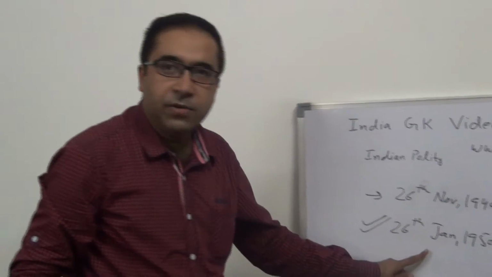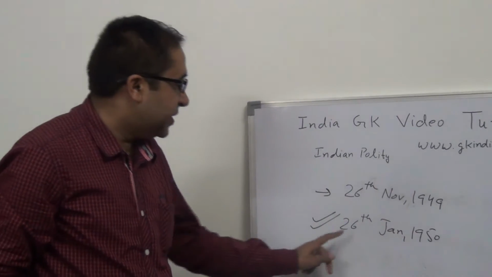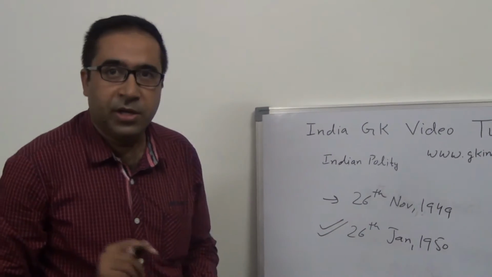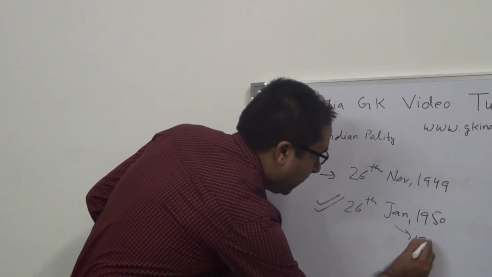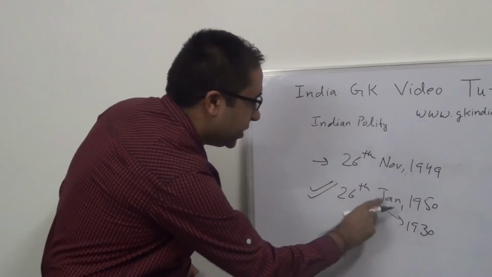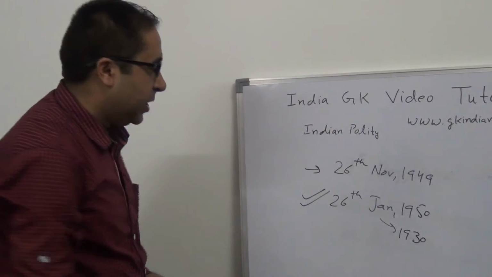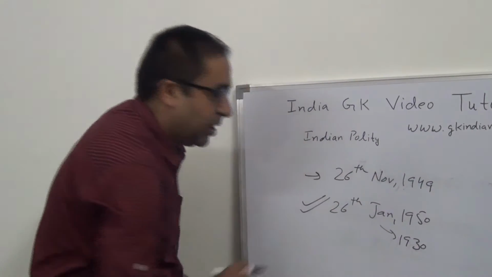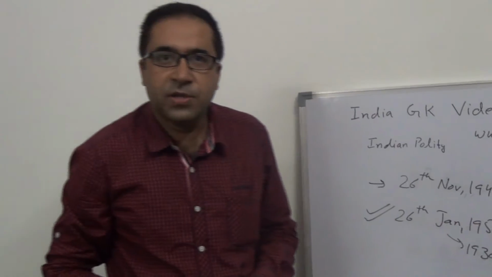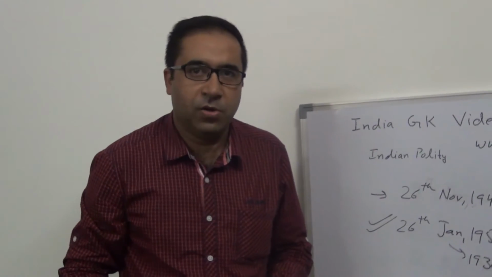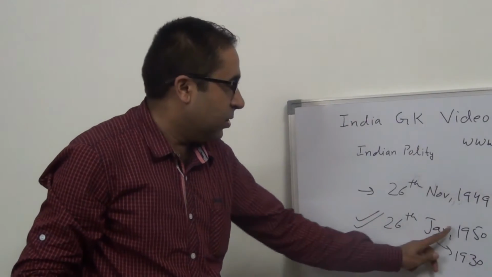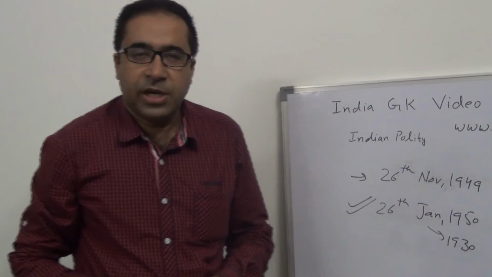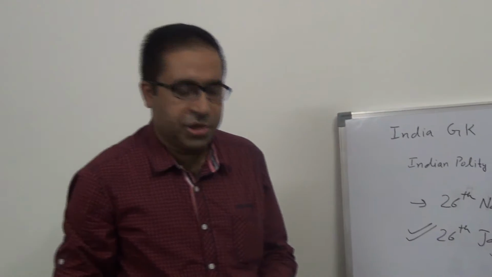Why 26th January? Because on 26th January 1930, this date was selected as the day of Purna Swaraj by the Indian National Congress. That is why this date was selected for the enactment and adoption of the Indian Constitution.